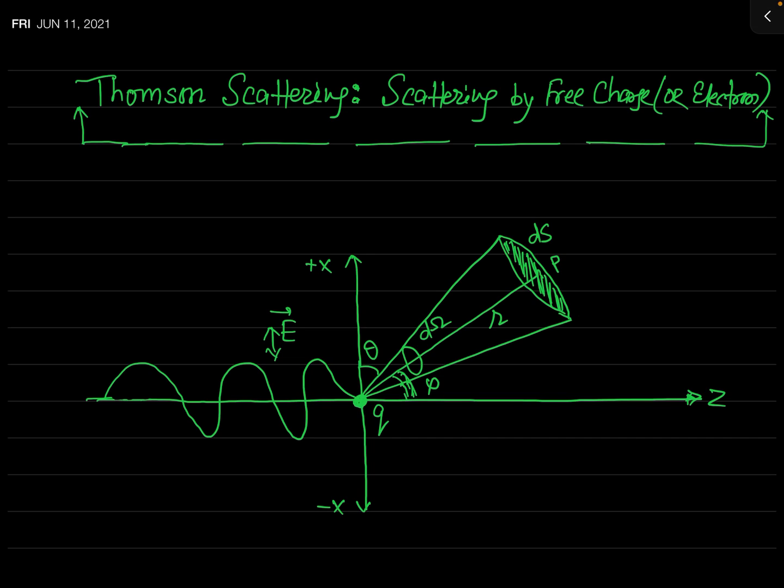When you say non-relativistic motion, it means the velocity which will be imparted into this particle by the wave will be much smaller than the velocity of light in free space. Then you say that the motion is non-relativistic.